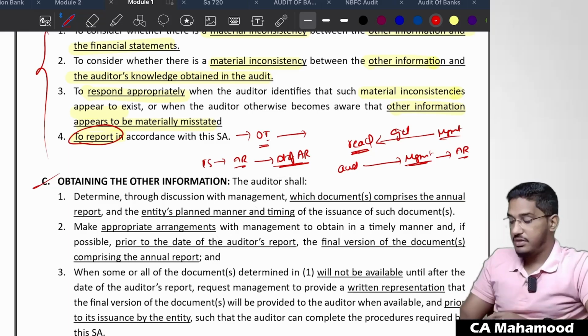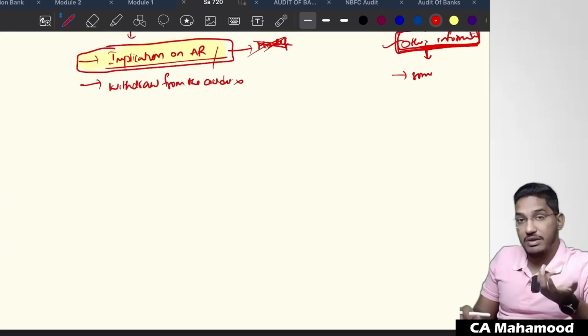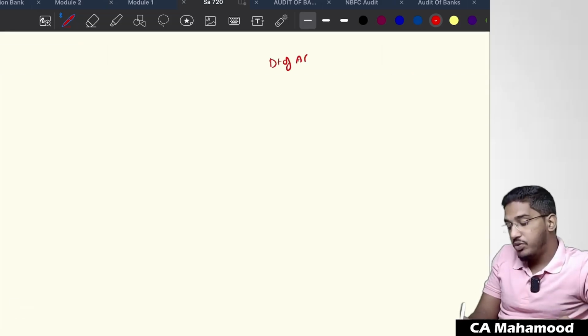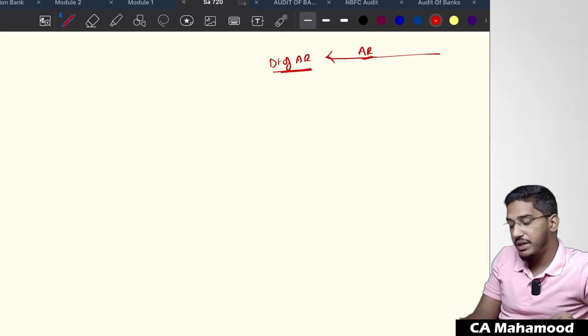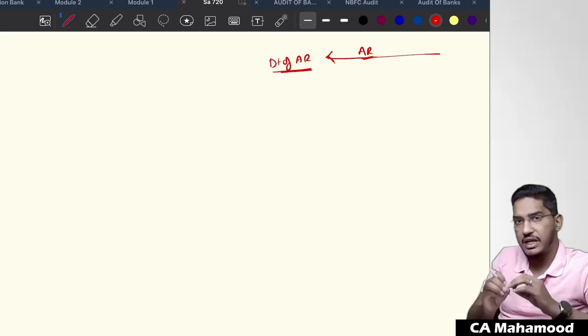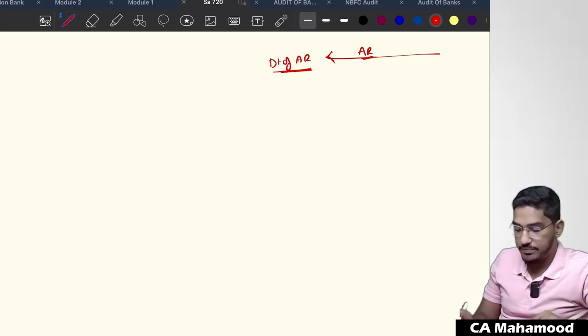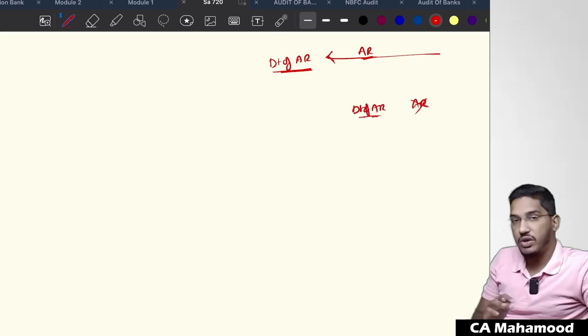So very simple, guys. As an auditor, before you can read other information, first you have to obtain all that other information. If before the date of auditor's report all the other information is available, you are a lucky fellow. You get that complete annual report, and you read it and take whatever action you wanted to take through the auditor's report in the other information paragraph. But as I have told, in 90% of the cases, as on the date of auditor's report, annual report related information will not be ready.